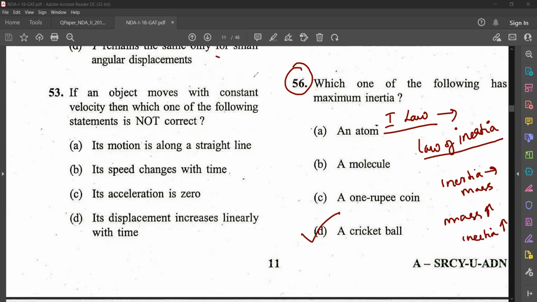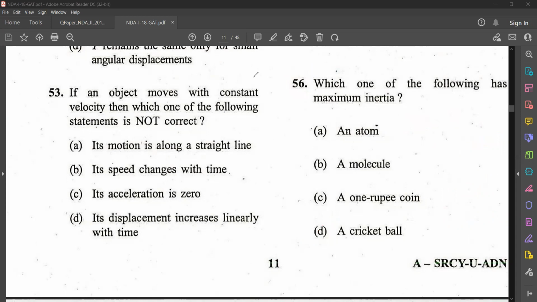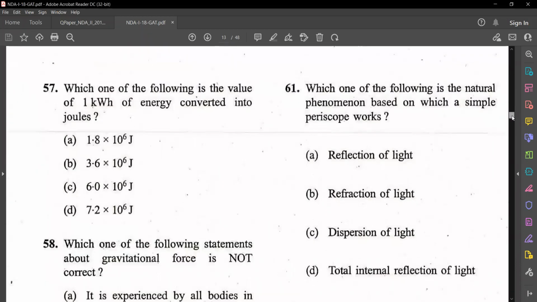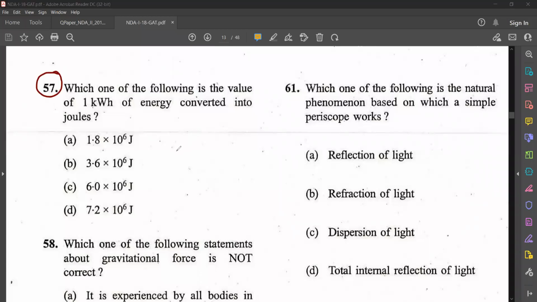Okay. So let's go to the next question. Question number 57. Which one of the following is the correct value of 1 kilowatt hour of energy converted to joules?